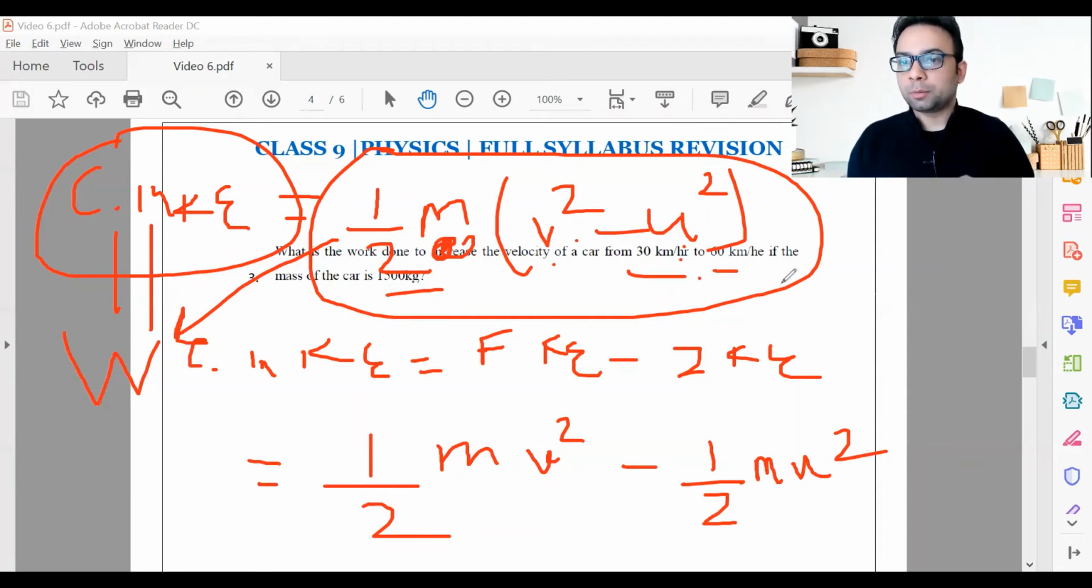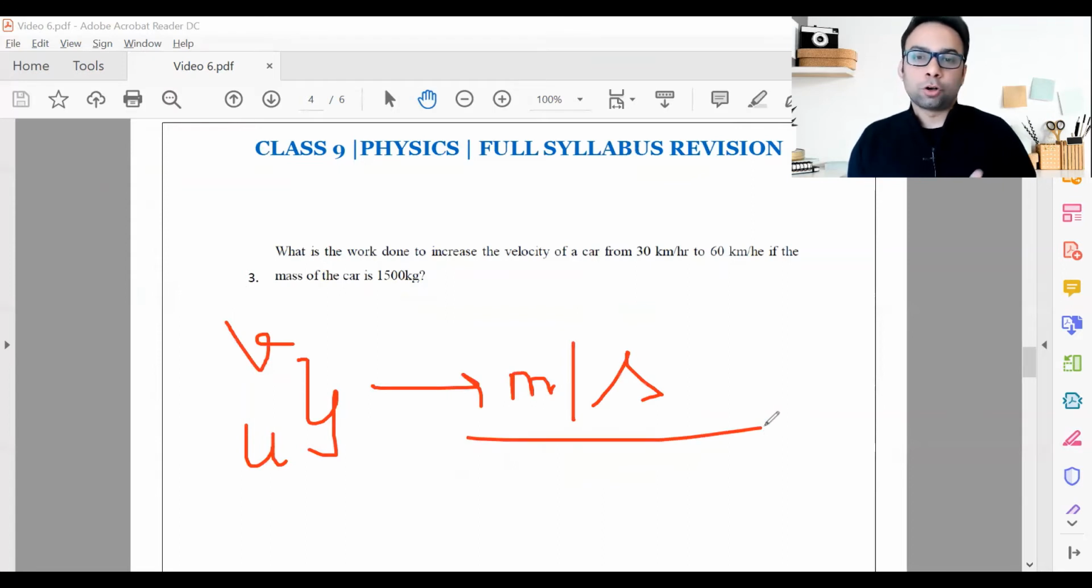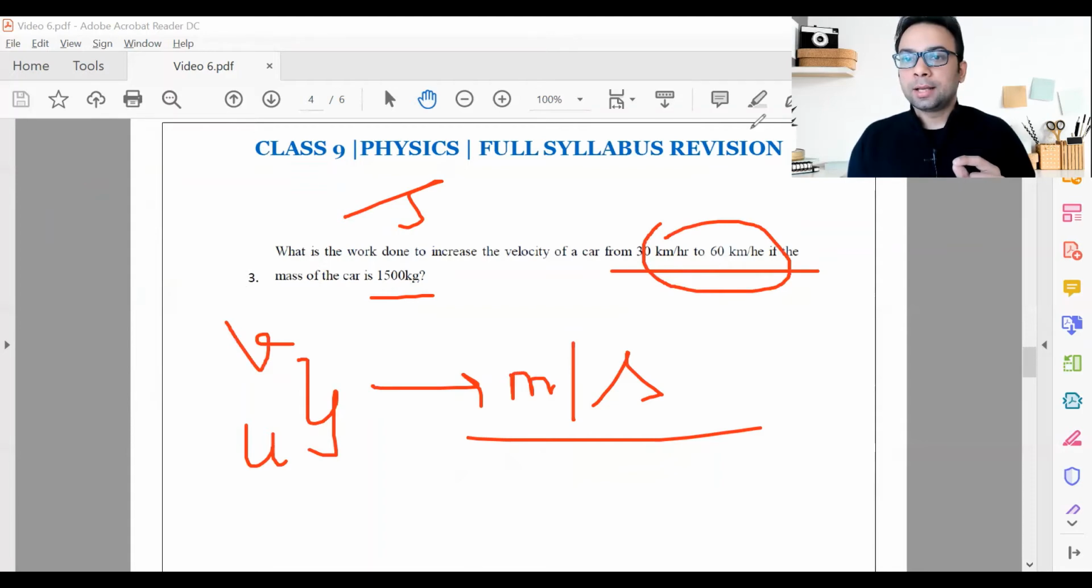Kilometer per hour, kilometer per hour. No, they are not. So V and U, you'll have to convert it into meter per second. Because if you want to find the work done, which will be in joules, that means you need SI units of mass and velocities. Now this is the twist here, right? How do you convert it?